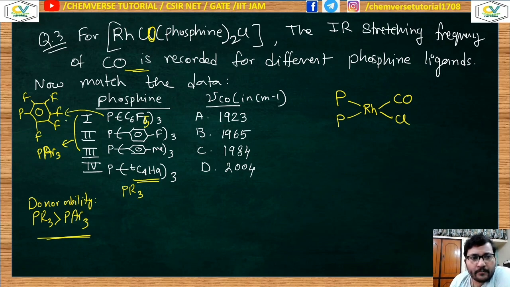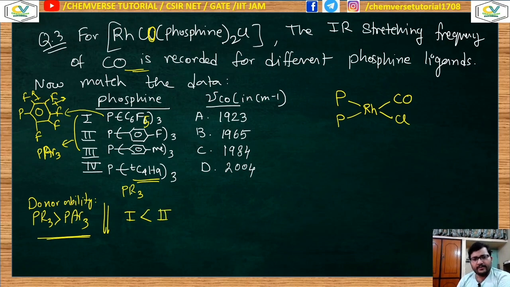So now compare these three ligands. Here 5 fluorine atoms are present, which is nothing but your electron withdrawing fluorine effect. Electron withdrawing effect will be there. So what will happen due to the presence of the electron withdrawing fluoride groups? The donor ability will be decreased. So there are 5 fluorine atoms in case of 1, so 1 will have the least donor ability of the phosphine ligand. So if you compare the donor ability of the phosphine ligands, 1 has the least donor ability,